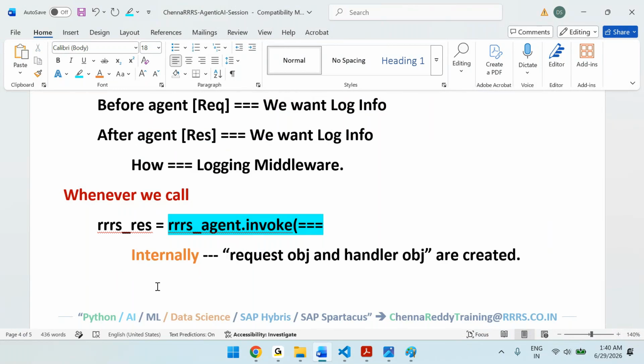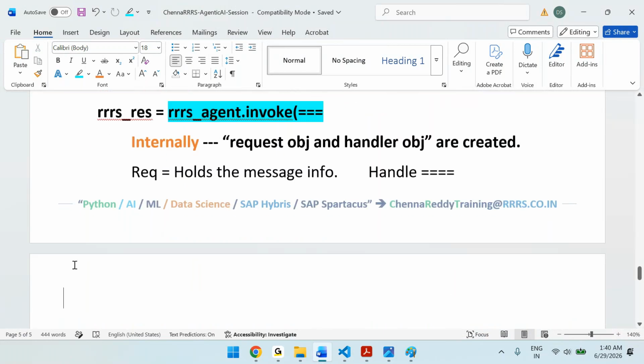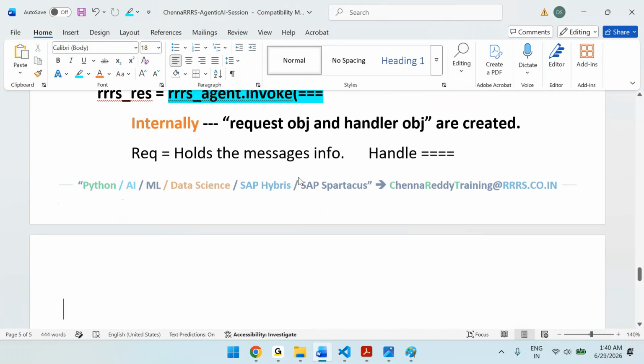Request object holds the message information, and handler, request of handler. Handler will help to call the continuation. We'll see this. So whenever you want the messages information, you can use the request object in simple words.